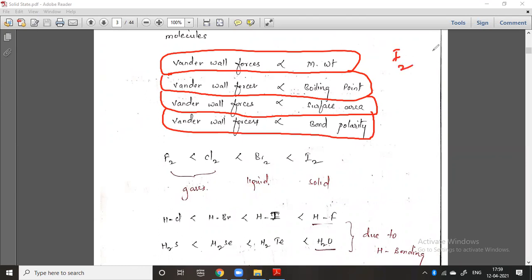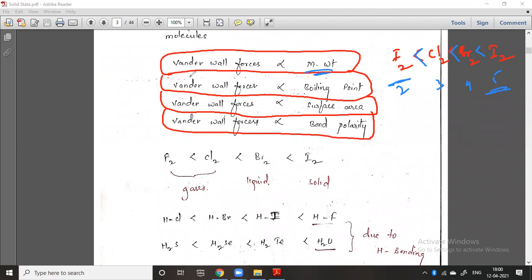I will take fluorine, bromine, iodine. Which has more molecular weight? You know that iodine has more molecular weight compared with fluorine, because fluorine is in the second period, this is the third period, this is the fourth period, this is the fifth period. So iodine is in the fifth period and its molecular weight is very high, while for fluorine it is very low.